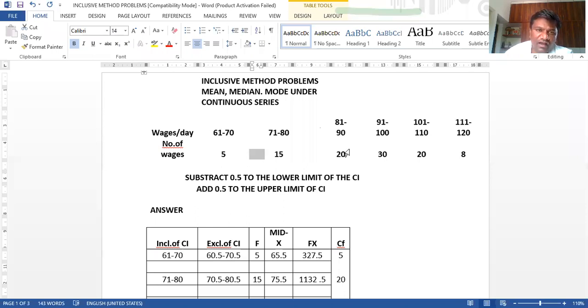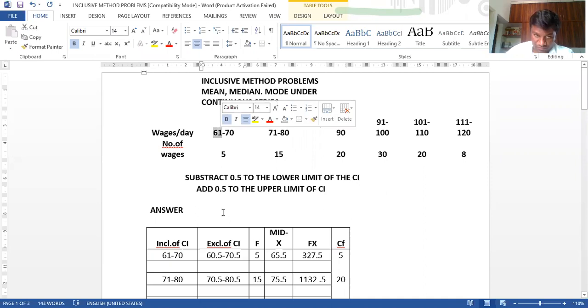Okay, fine. Another 10 minutes is left, I'll complete it, not an issue. So here, this is the inclusive method. If they give the inclusive method in the exam, it is very easy to find out. No need to bother, guys. Just subtract 0.5 from the lower limit of the class interval. The lower limit is 61. Then add 0.5 to the upper limit of the class interval. The upper limit is 70, so adding 0.5 gives 70.5.